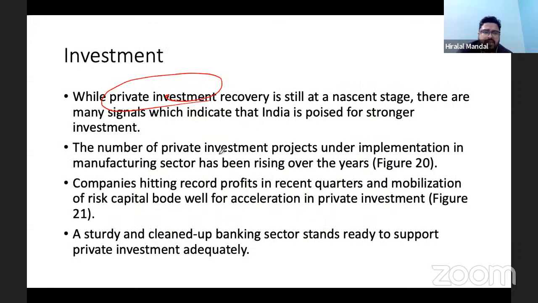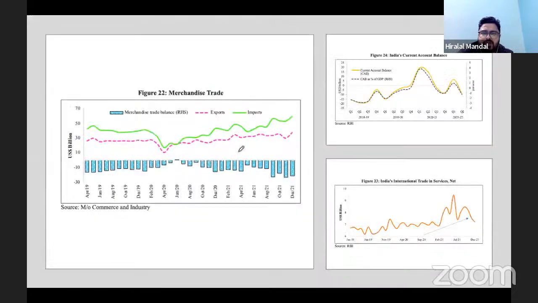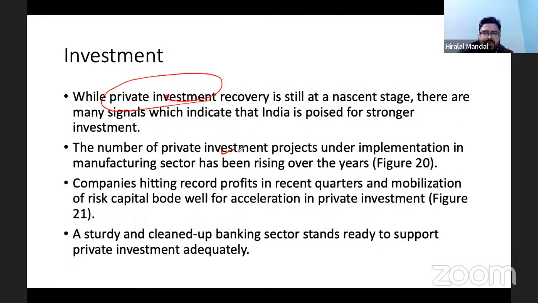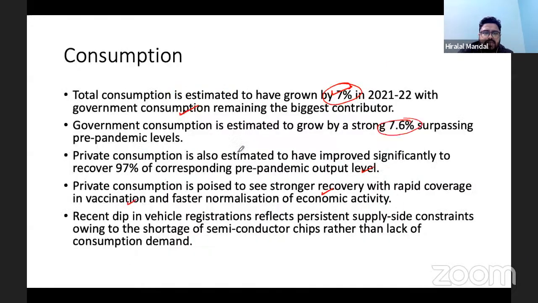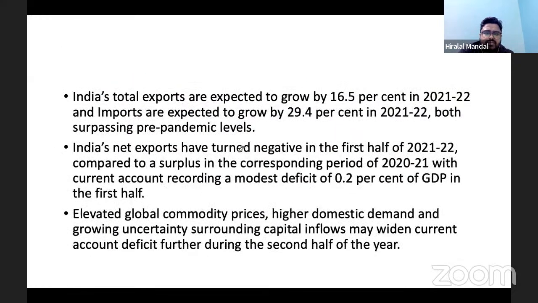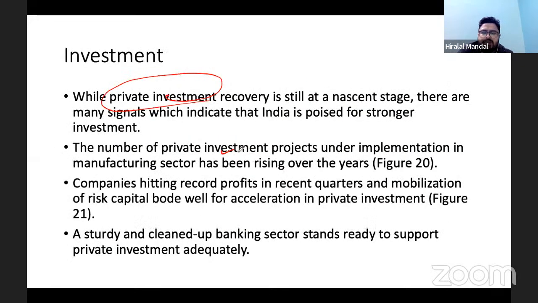In fact, the number of private investment projects under implementation has been rising. So that's a good sign. Where the data, you don't see the data anyway. I think I missed that data. Anyway, the number of projects, especially in the private sector, is rising.